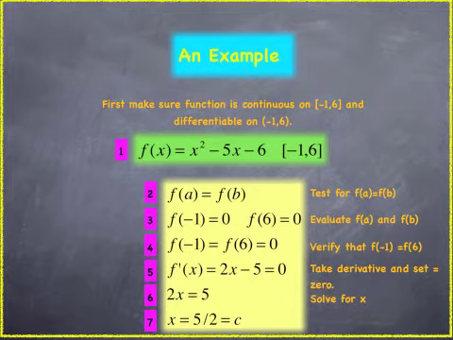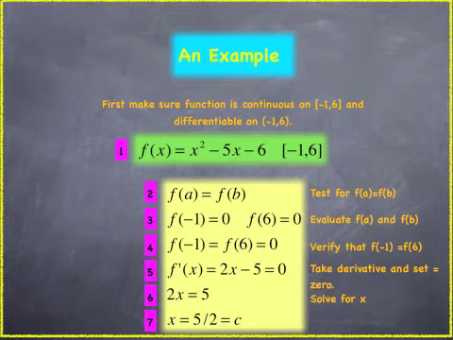In 3, this is exactly what we're going to do. First we plug in -1. So we replace all the x values in our function with -1. We get 0. We do the same with 6, and we also get 0. This is good news, because in step 4, we realize that they are clearly equal to one another, and we have verified that that occurred, and now we can move on with the rest of the theorem.